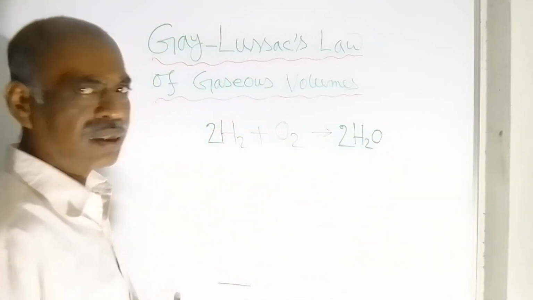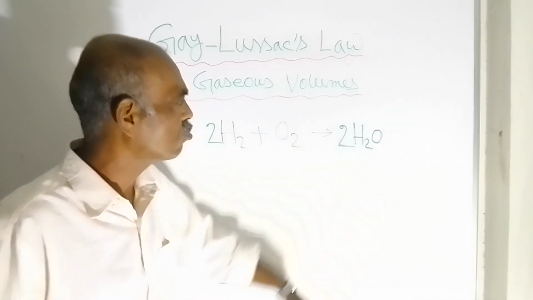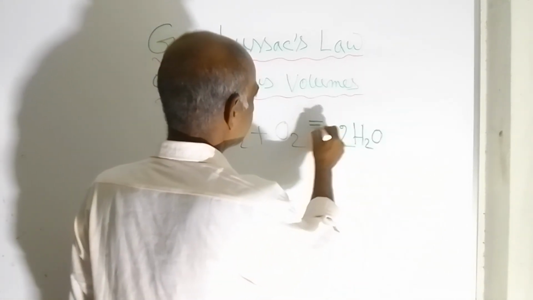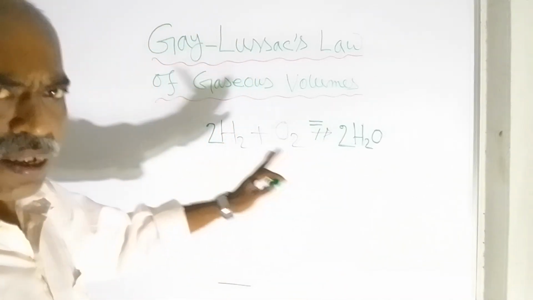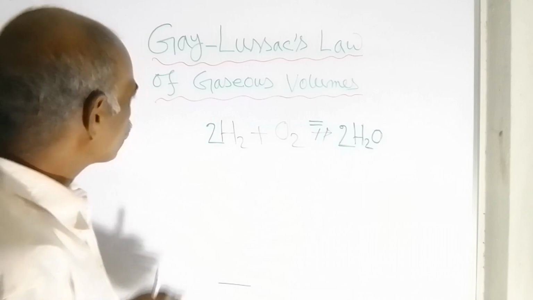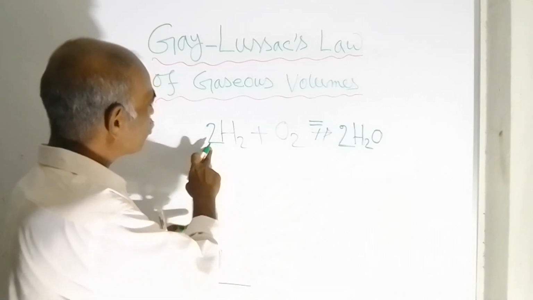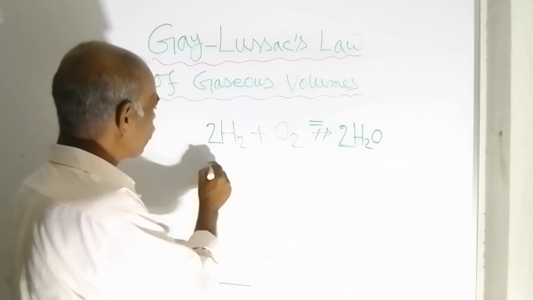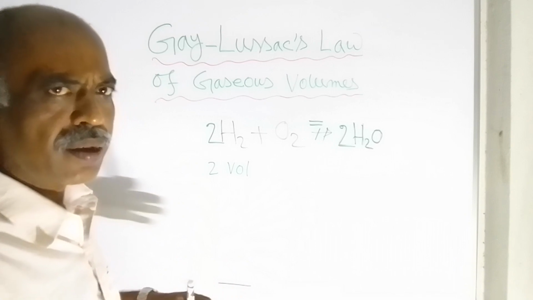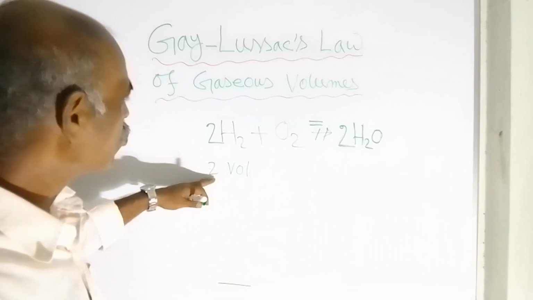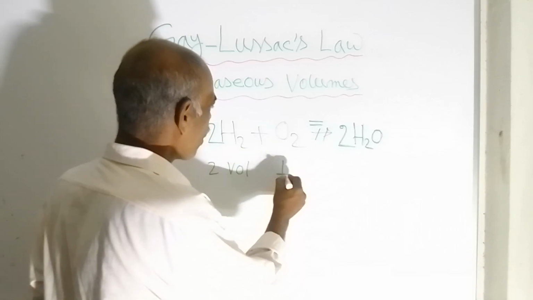So 2H2 plus O2 is equal to 2H2O. After chemical balancing you can write it this way. Here how much volume of hydrogen is there? Here 2 is there, so it is 2 volumes. Volume wise it is 2 units. Here oxygen is only 1 unit.